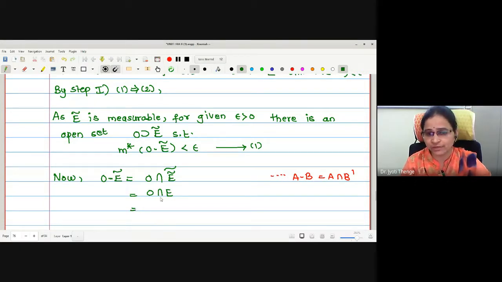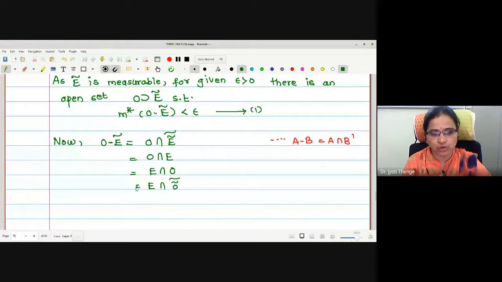Now, for the sake of proving the result, I am going to write this as E intersection O, and I am writing O as O double complement. And according to this definition, is it E minus O complement? What we have proved actually is that O minus E complement is equal to E minus O complement.